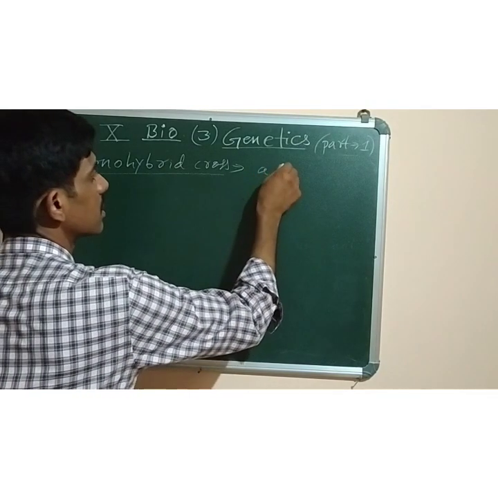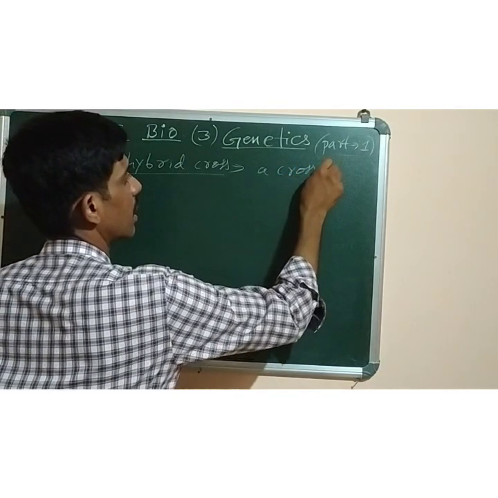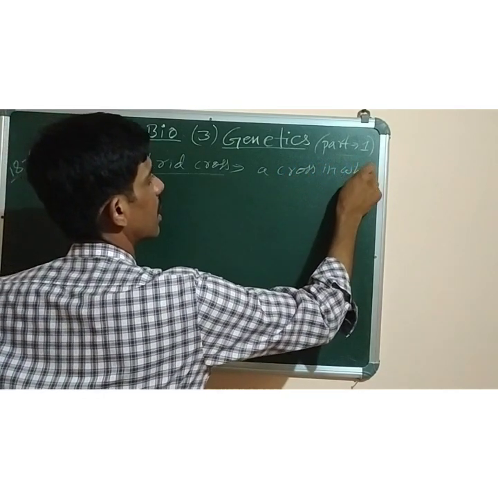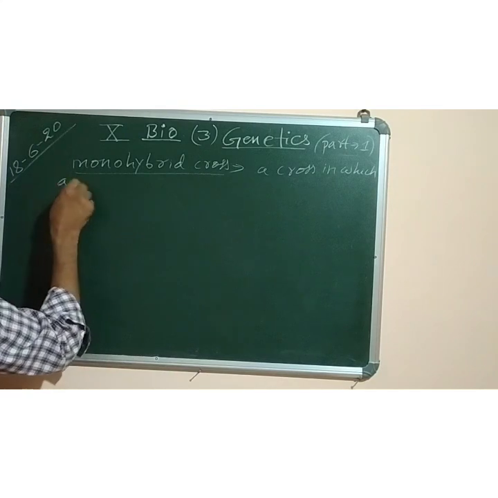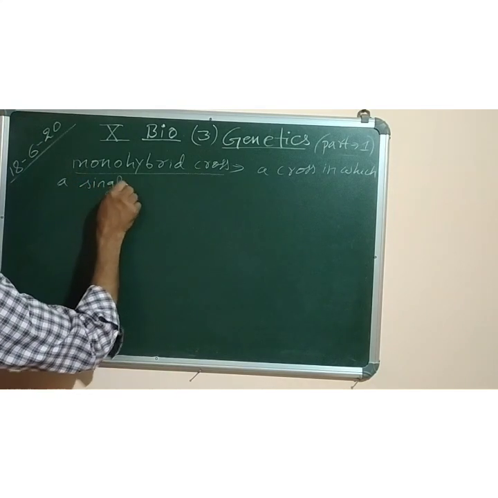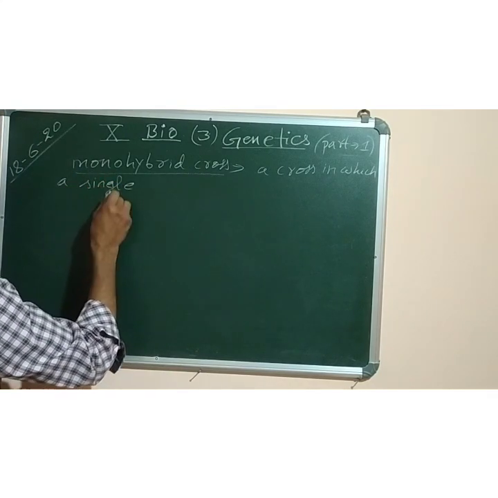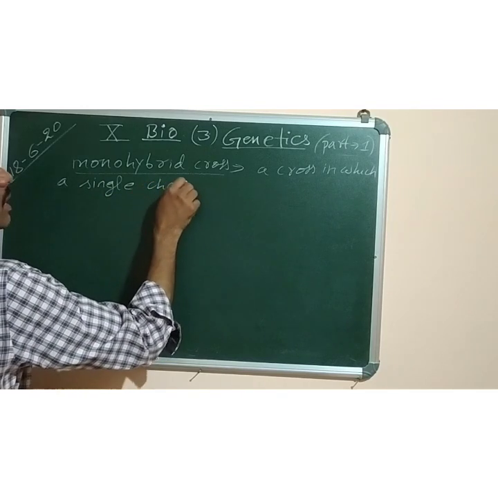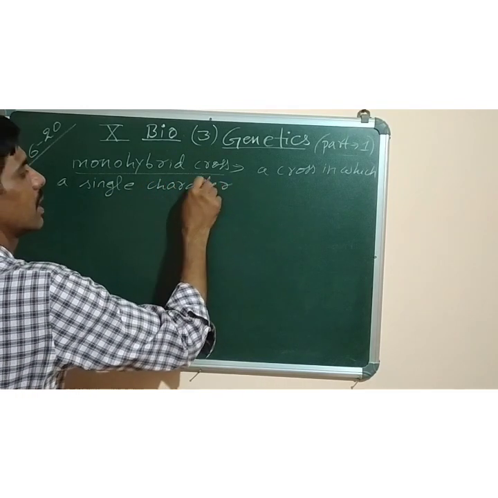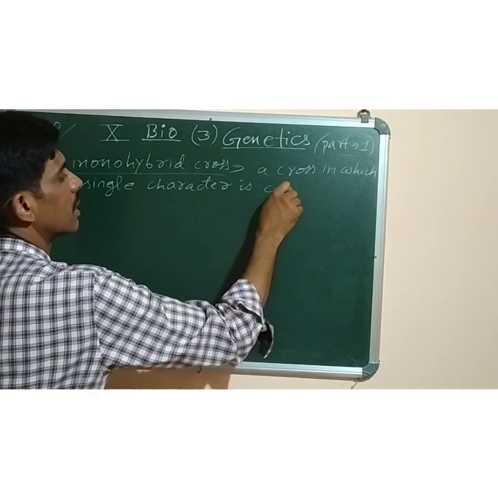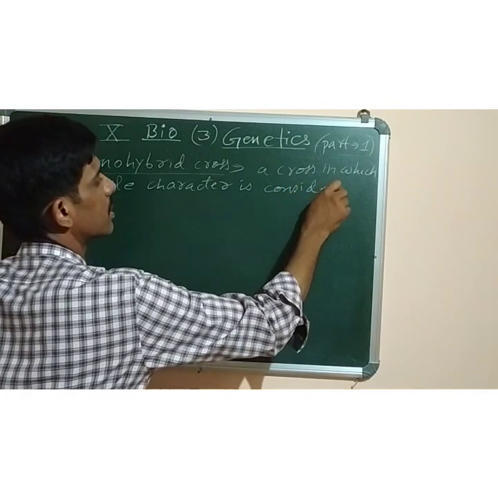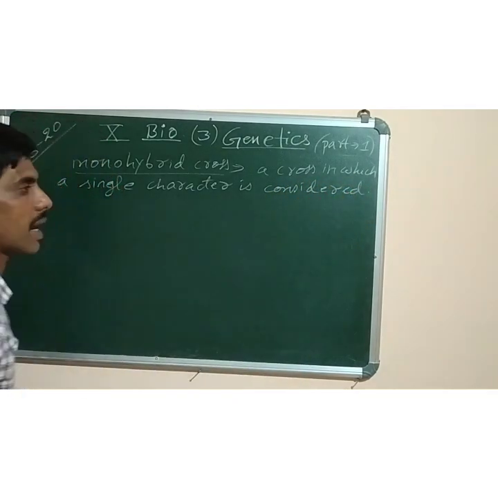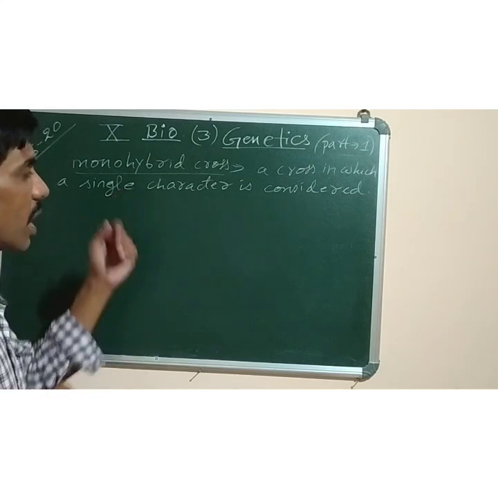A cross in which a single character is considered. Mono here means single, one. A single character is considered or taken into account, or only a single character is used. That is called monohybrid cross.